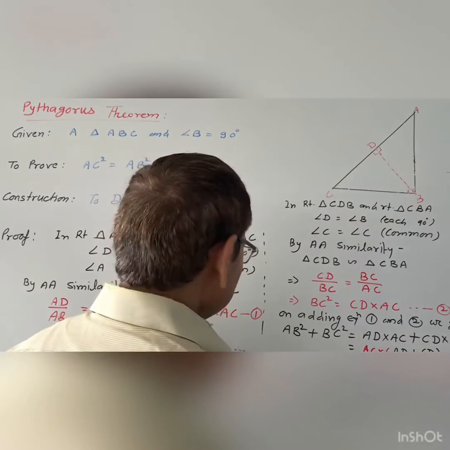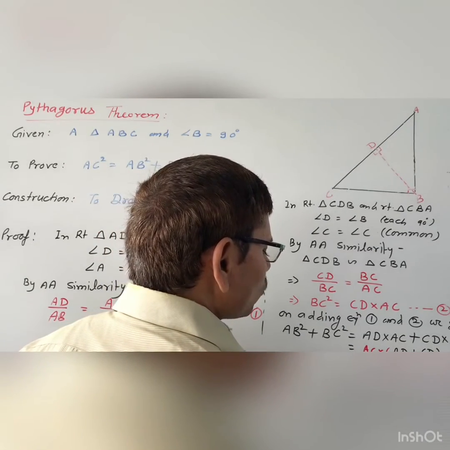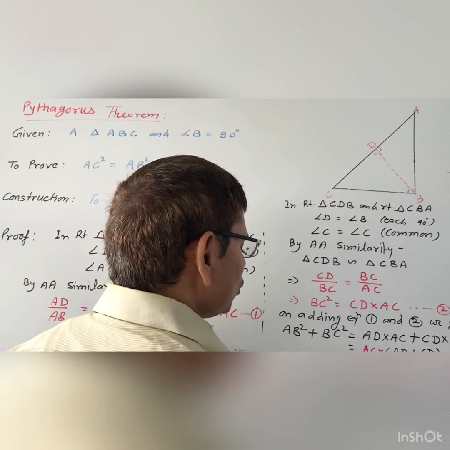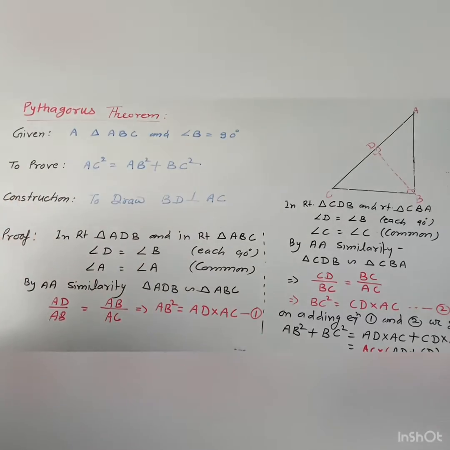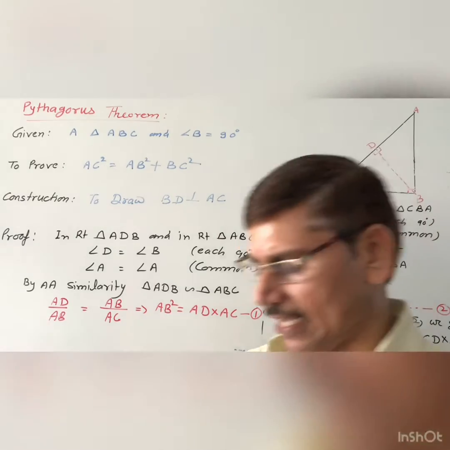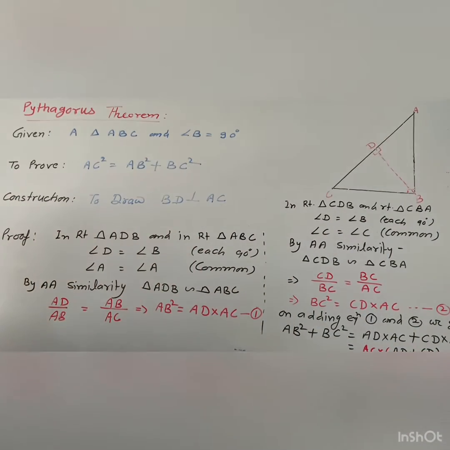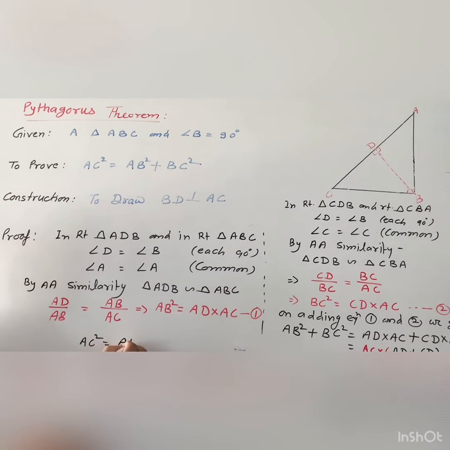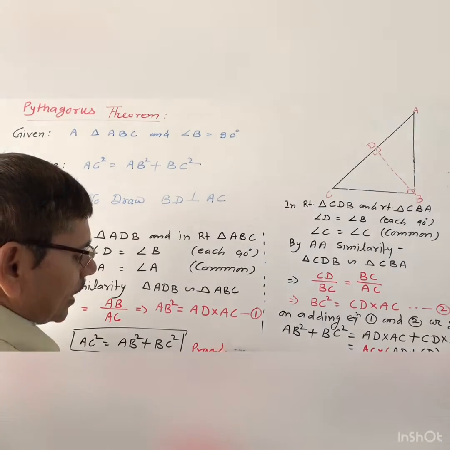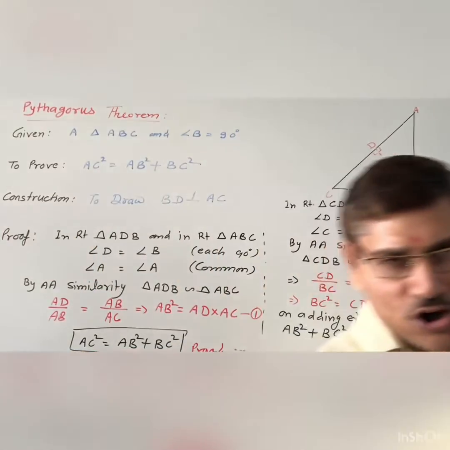So AC into AC, you can write this is AC square, and this is AB square plus BC square. So you will get the required thing, that is AC square equal to AB square plus BC square. So this is the proof of the Pythagoras theorem. You can write hence proved for this theorem.